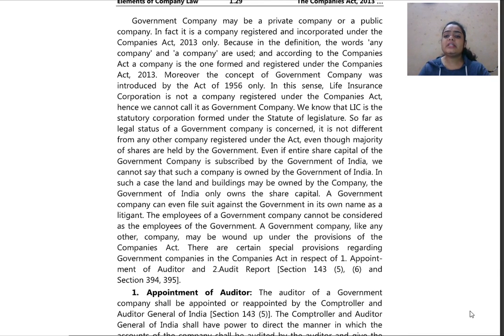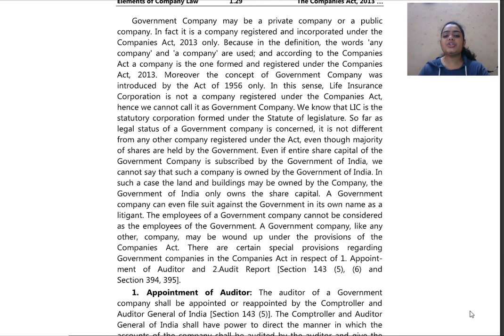So we see LIC, that is Life Insurance Corporation. We have seen about this in the statutory company. Even if it is formed under a statute of the legislature, the rules and regulations are similar to the Companies Act 2013, because the Act states many rules and regulations in detail. Since LIC is formed under the Statutory Corporation Act, they are not different, and the government already holds their share. So in this case, we shall see further.